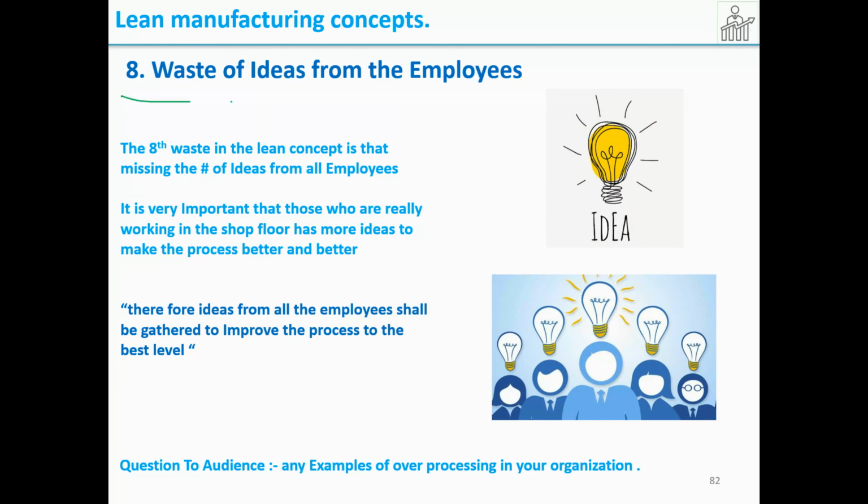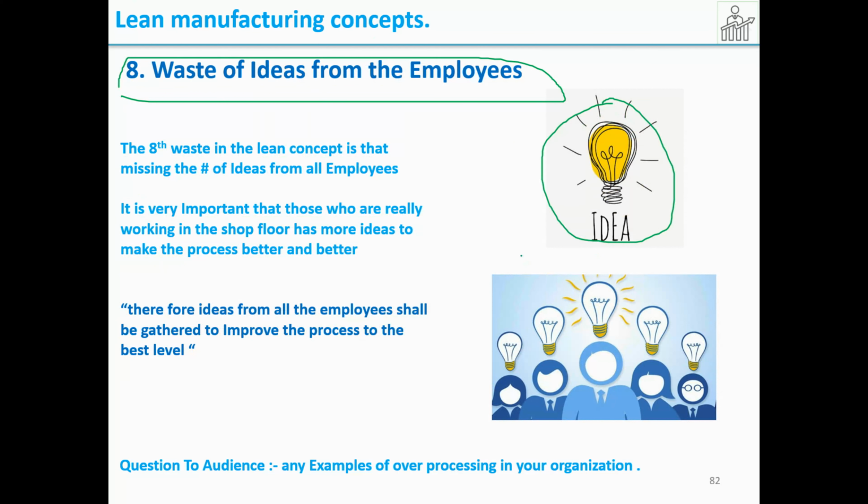Then the eighth waste is waste of ideas from the employees. Employees have more ideas because they are working on the real floor, and we need to utilize those ideas and try to improve the process to the next level. The eighth waste in the lean concept is missing the ideas from all the employees.